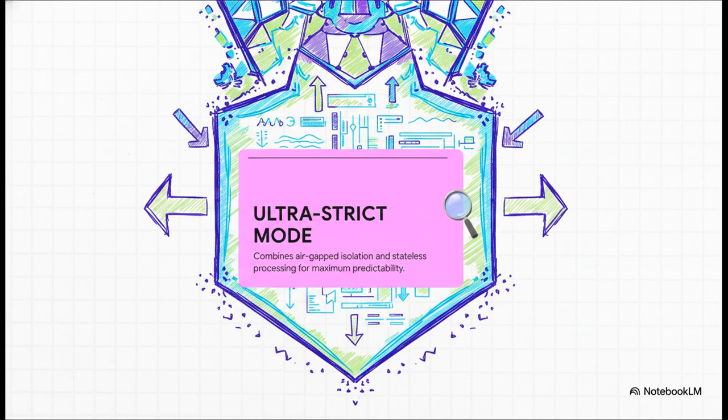And for absolute quarantine, there is ultra-strict mode. Think of this like dropping a fractal-like holographic ledger shield around your prompt. It blocks all outside data noise by restricting what we technically call unevaluated properties. This mode operates entirely statelessly, treating every single interaction as a totally isolated event. It is the ultimate tool if you need maximum privacy, control, and purely deterministic output.